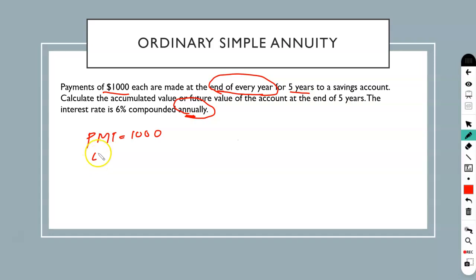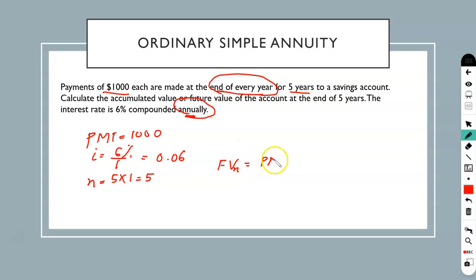We have I equal to 6% compounded annually, so it is 0.06. And then we have N, the total number of payments. So 5 years, each year you are paying, so it is the total number of payments. So we have PMT, I and N. We will use this formula to calculate the value.